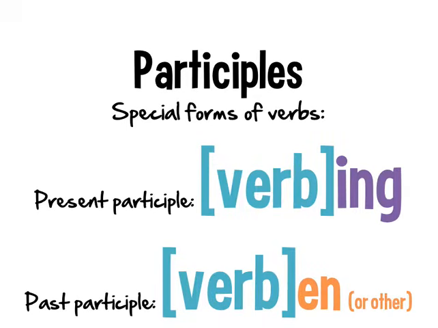All right, but let's start off talking about participles. These are special forms of verb. Our present participle verb will always have our verb with an ing ending, but when it's acting like a participle and as a verbal, it's not going to be acting like the main verb of a sentence. And our past participle is going to have our main verb and then an ending that is usually ed, sometimes en, or it could have another ending. But the past participle verb is going to have the ending that it would typically have